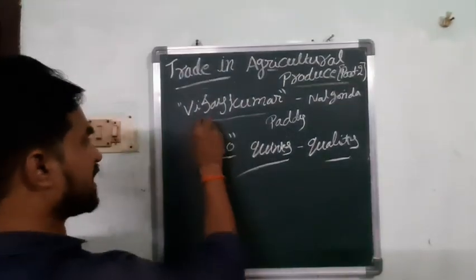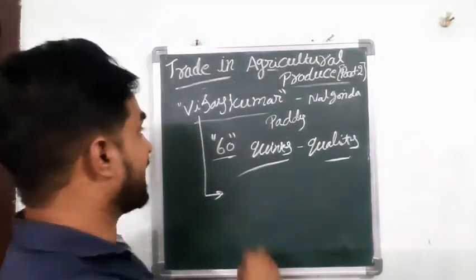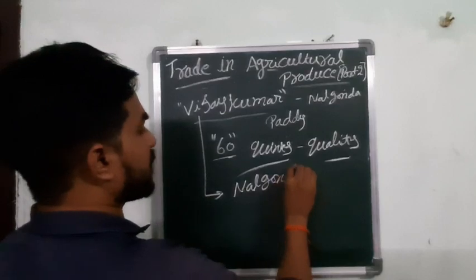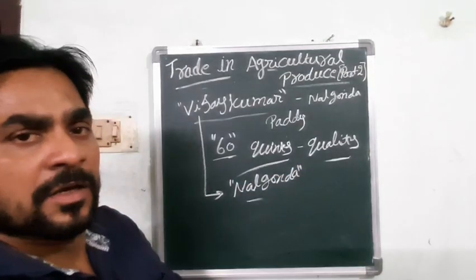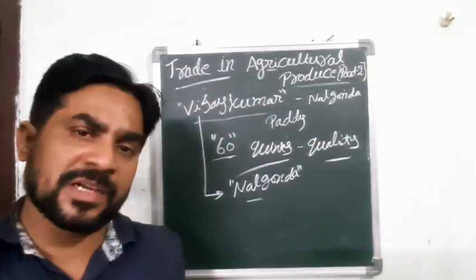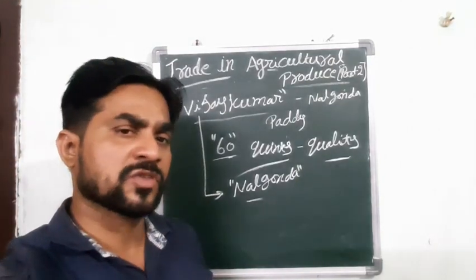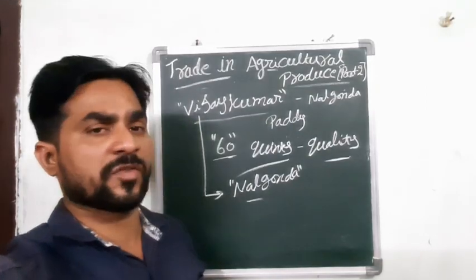And this year he decided to sell this crop in the Nalgonda market. Where does he want to sell the product? In the Nalgonda market. Why does he want to sell there? Because if he sells the crop in his village, he is going to get less money. So he decided to sell his crop in Nalgonda.